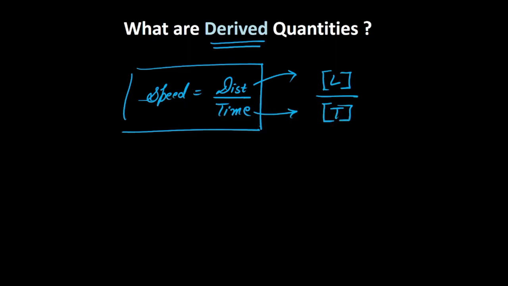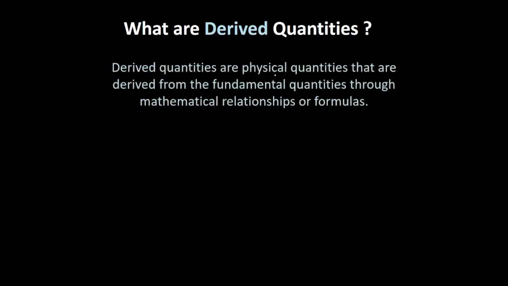Now, in order to define speed, we are dependent on both these physical quantities, right? One is L and one is T. So, in a way, we can say that speed is a derived physical quantity, a physical quantity that is dependent on two or more physical quantities. This is what is called a derived physical quantity, the physical quantities that are derived from the fundamental quantities through mathematical relationships or formulas.